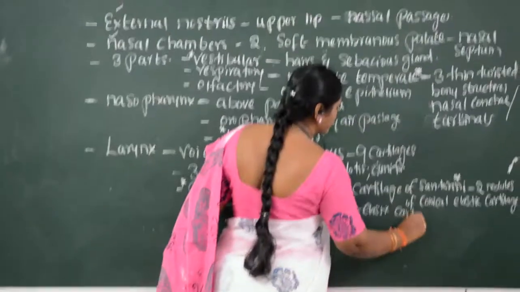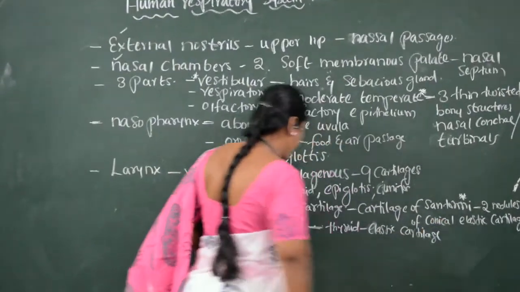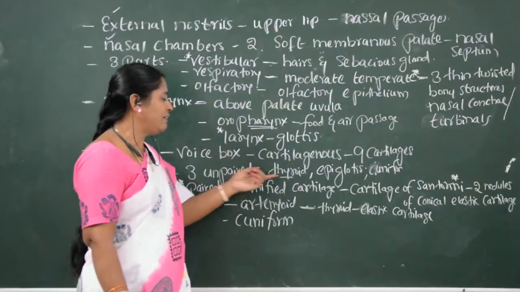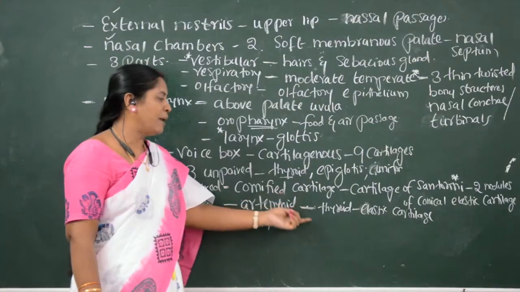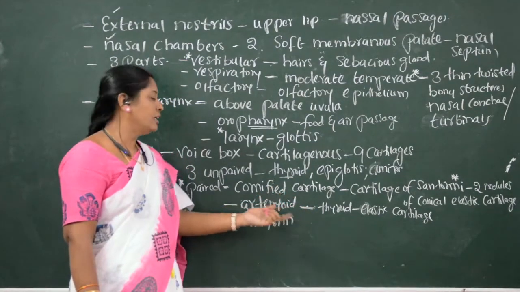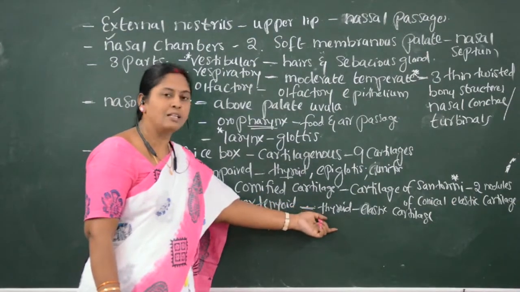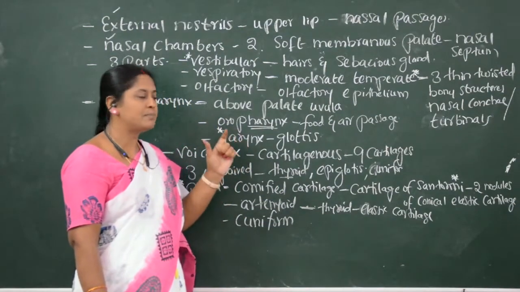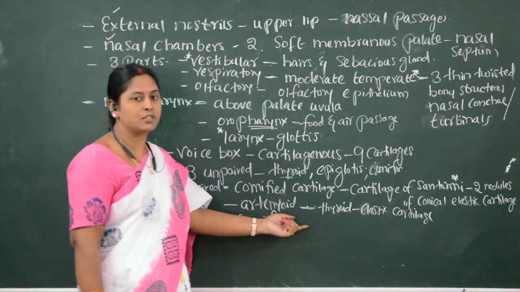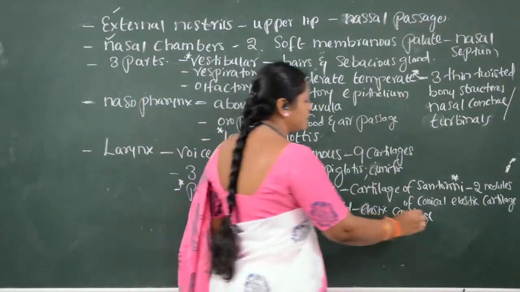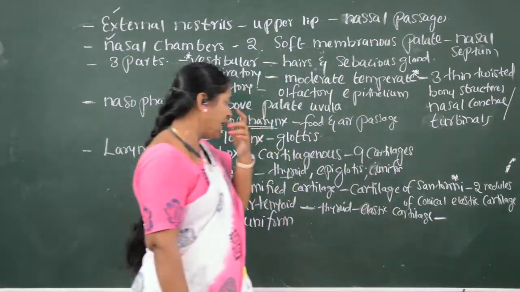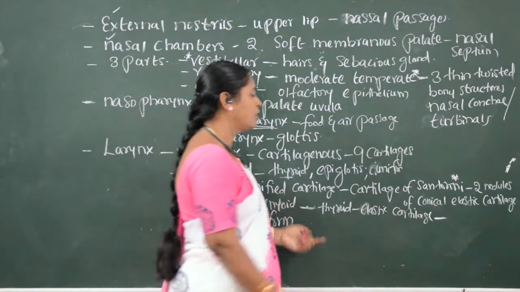So what is that cartilage that is of elastic cartilage? The space between thyroid cartilage and arytenoid cartilage is the space we are talking about, the cartilage which is attached with the thyroid cartilage and arytenoid cartilage.